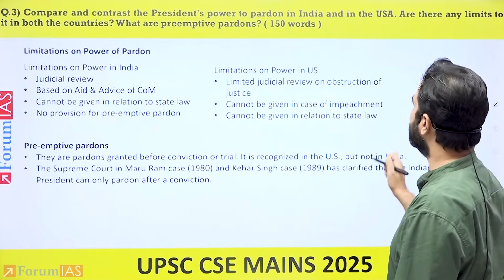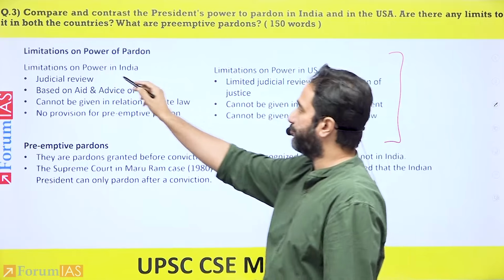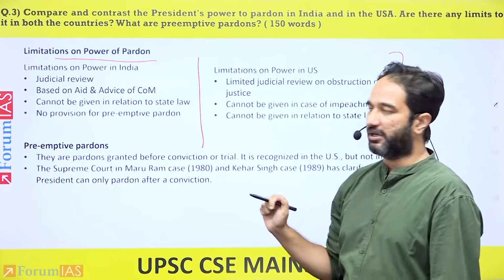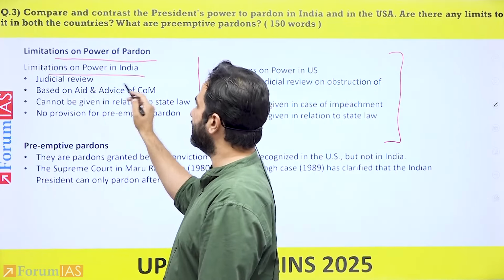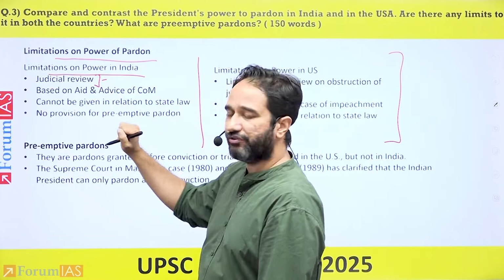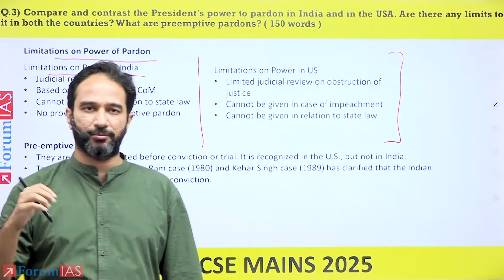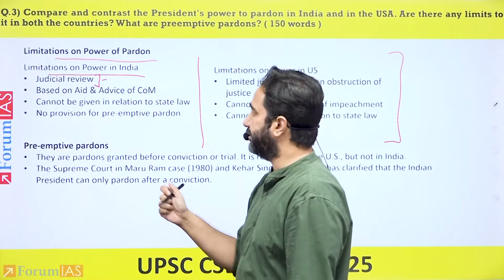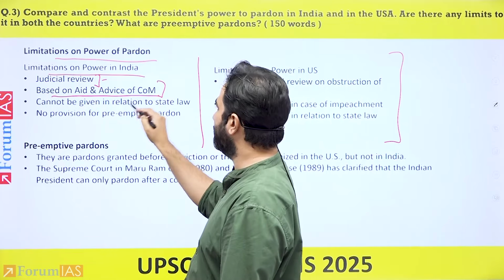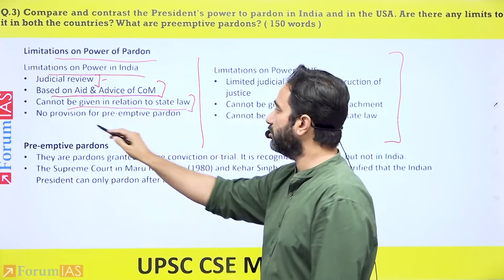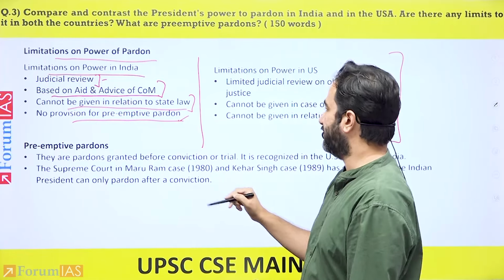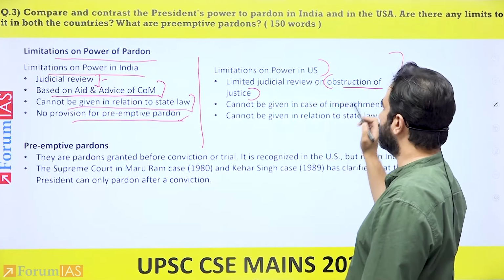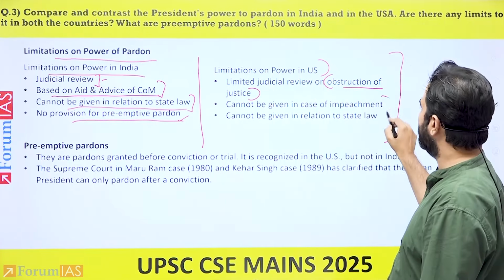Then you get to the second part of the question, which is limitations on the power of pardon, divided into two parts because the limitations are not the same in relation to India and the United States. The limitation on the powers of the president in India is that it is subject to judicial review. You have various cases that you're already aware of, the Maru Ram case, the Kehar Singh case, among others. It is based on aid and advice of the Council of Ministers, cannot be given in relation to state law, and there is no provision for preemptive pardon. While within the United States, it has very limited judicial review, only on the basis of obstruction of justice, and cannot be given in the case of impeachment.